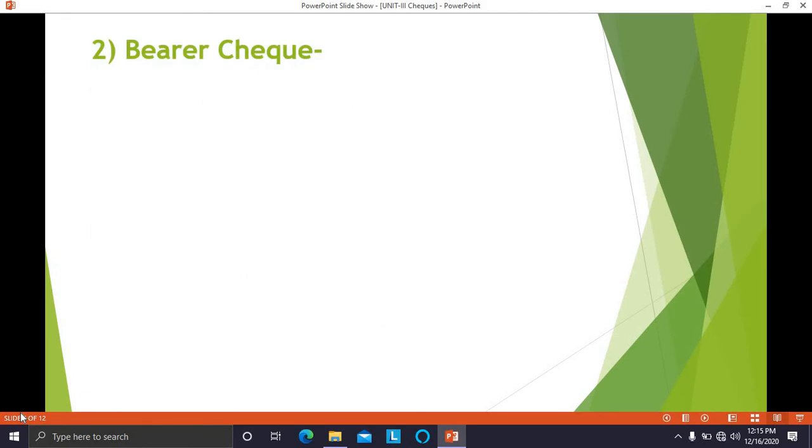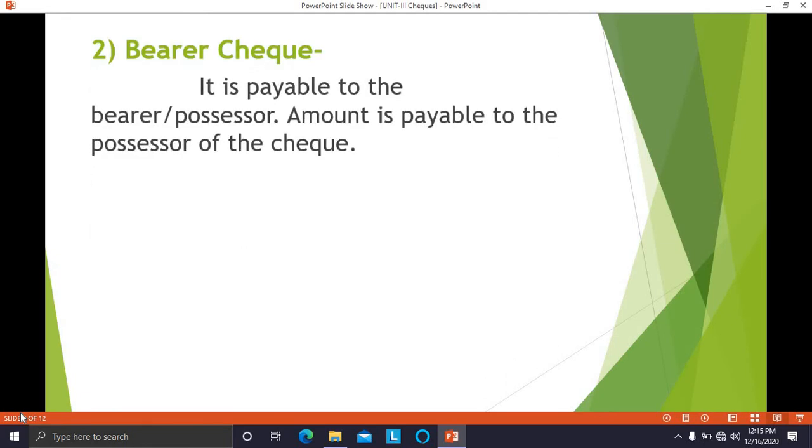Now the second type of check is bearer check. Bearer check is payable to the bearer, meaning the possessor of the check. The person who has possession of a check, to that person the amount has to be paid by the banker. Any person who goes along with a bearer check to the bank, that amount has to be given by the bank to that possessor of the check, in whose possession the check is.